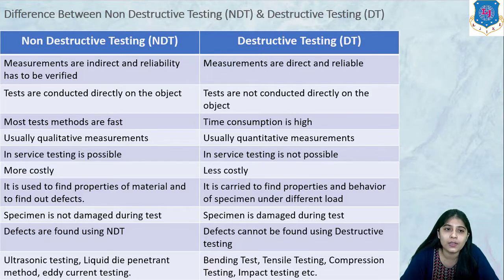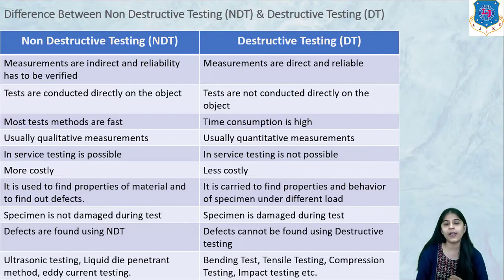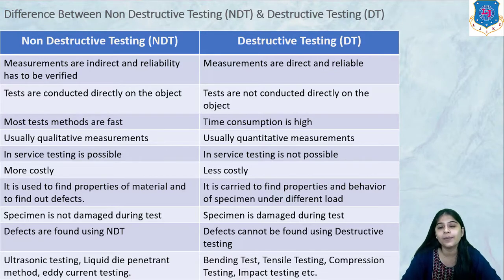In non-destructive testing, we are using ultrasonic waves, which give signals. We cannot fully rely on the signal, as there may be a technical error or a technical problem in the electronic component itself, so incorrect measurements can also be made. So in non-destructive testing, measurements are indirect and reliability has to be verified, but in destructive testing, measurements are direct and reliable.